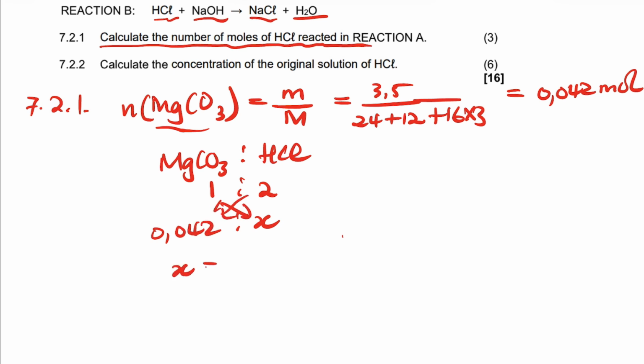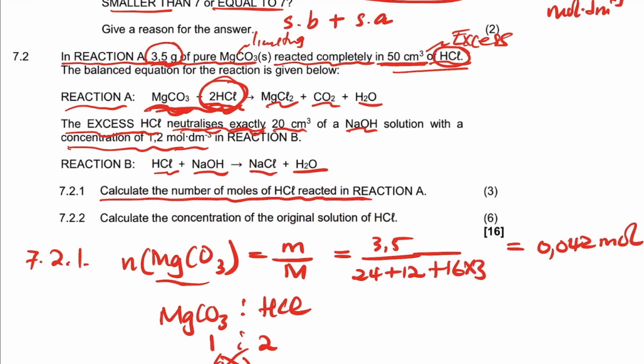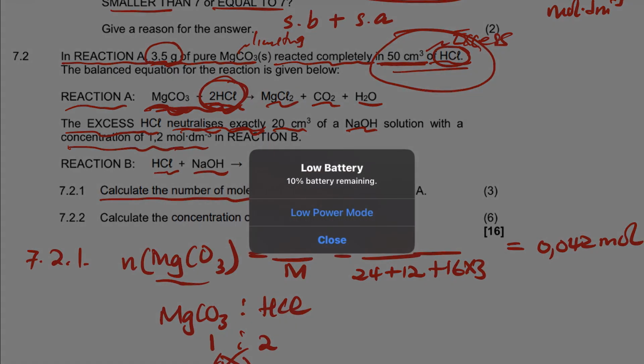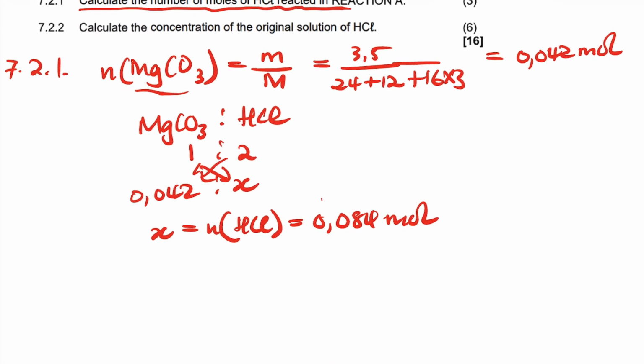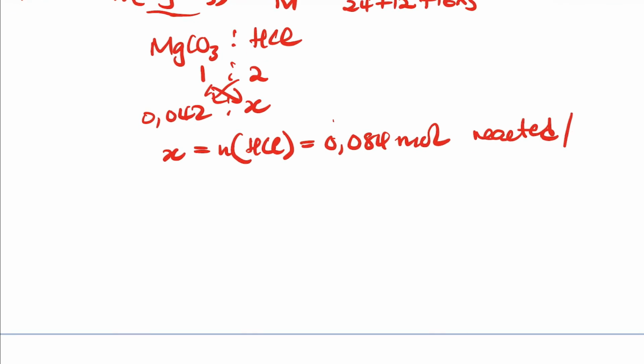So your X, which is the number of moles of HCl, is equal to 0.084 mole. That's the HCl that reacted. Out of this 50, that is the HCl that reacted. Very important.